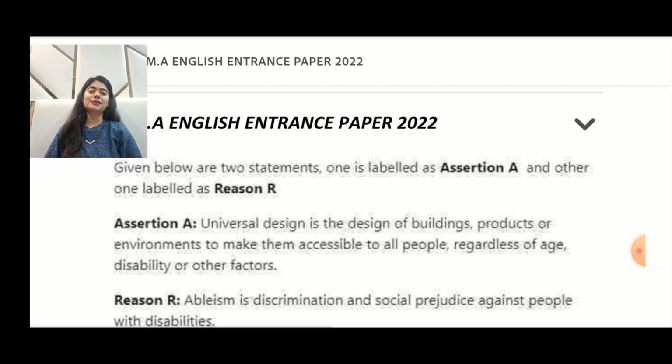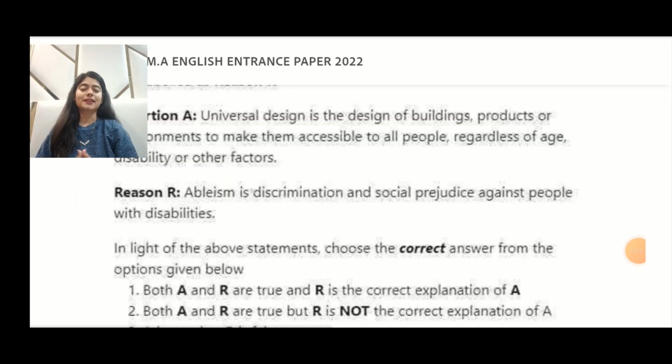I want you to look at the format of such questions first of all. Here you have two statements. Given below are two statements. One is labeled as assertion, denoted by A, and the other one is labeled as reason, denoted by R. Alright, the first question that we are going to take in today's video from this year's Delhi University's question paper, particularly from the assertion reason segment, is this.